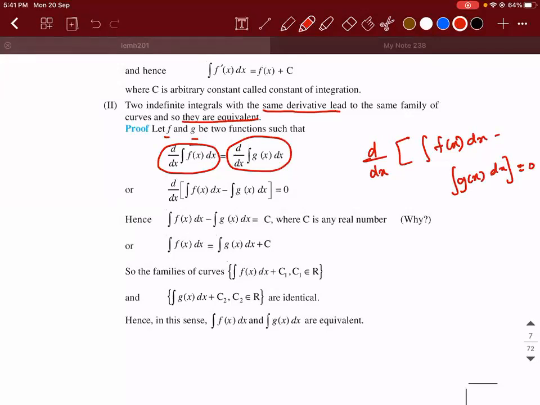So derivative of what function is equal to 0? By now we should have known. When you differentiate what kind of function will you get the output as 0?